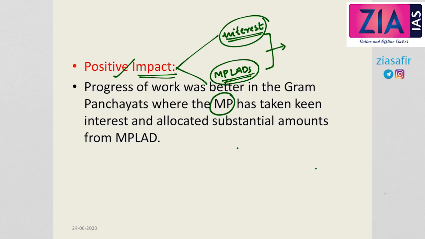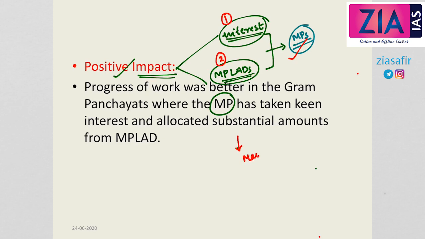So from this we can conclude that it is entirely dependent upon the MPs to make this scheme successful or not. First of all, they have to show an interest. Second, they also have to set aside some substantial funds from their MP LAD for the development of the model villages. So the role of MPs is very important.